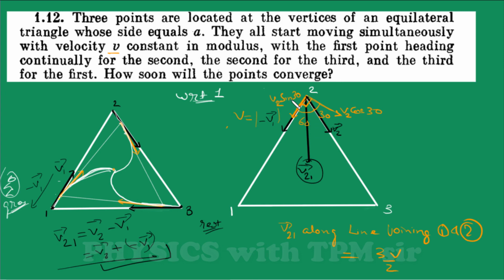So the speed that is responsible for covering the distance is 3v by 2, then the answer will be distance upon speed. So the relative distance was a and the speed is 3v by 2, so we get the answer 2a by 3v.